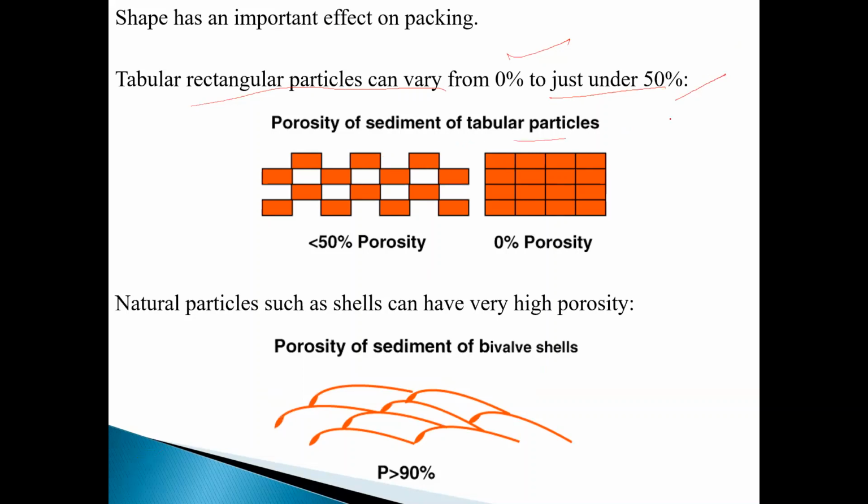If tabular particles are stacked like this, porosity is less than 50%, and if they fit together like this, porosity will be 0, because there is no pore volume. Natural particles such as shells, the bivalves, can have very high porosity, greater than 90%.